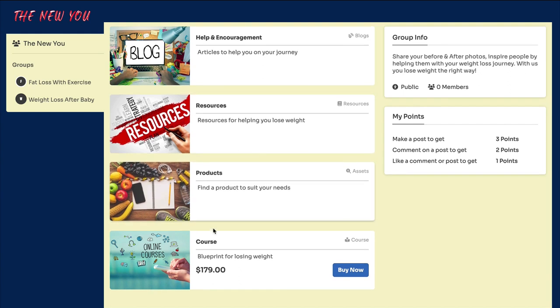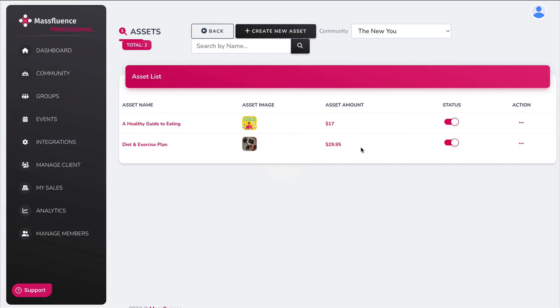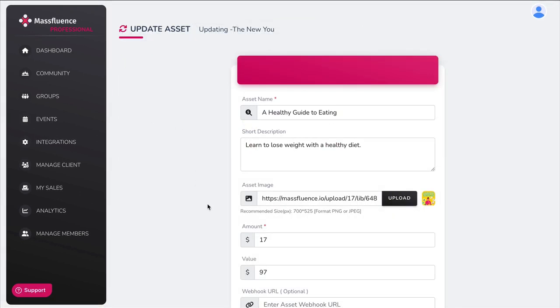If you want to create something that is a product that you're giving away for free, or you could charge in here, as well as a course, and here are your assets. Okay, so these are different products that you can choose to charge money for. By clicking New Asset here, you can create as many products as you want.